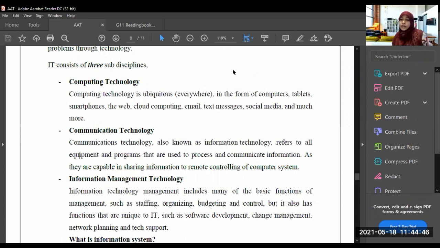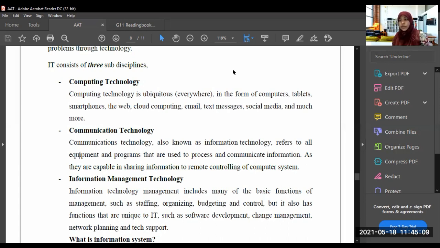In the form of computers, tablets, smartphones, the web, cloud computing, email, text messages, social media, and much more. So these computing technologies are not only devices.